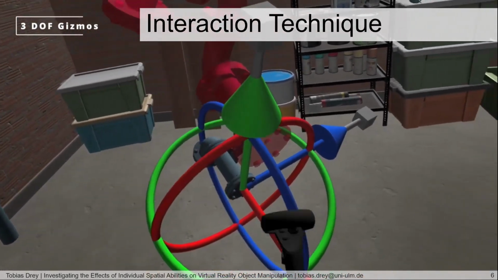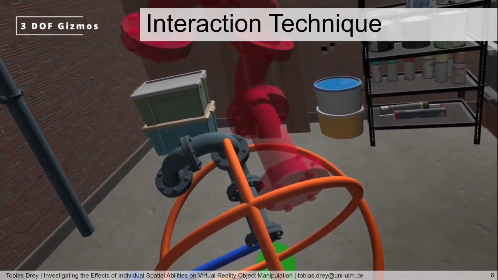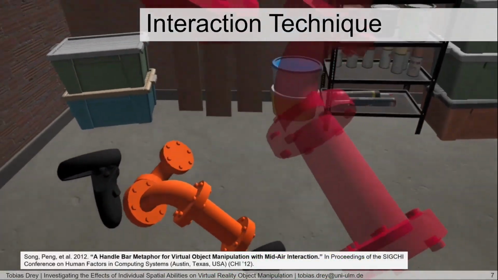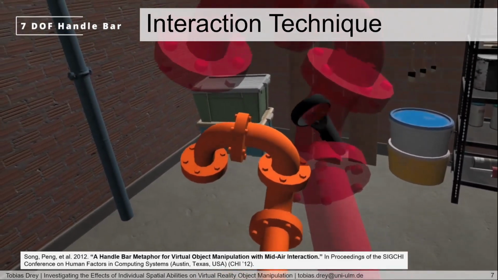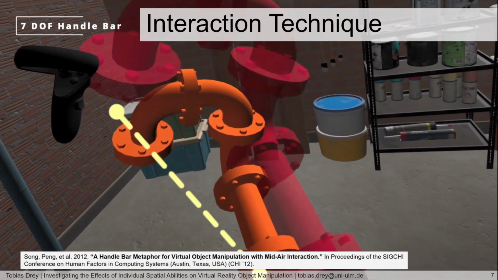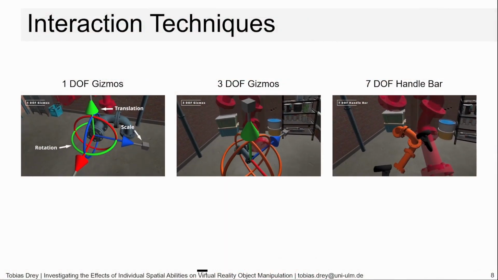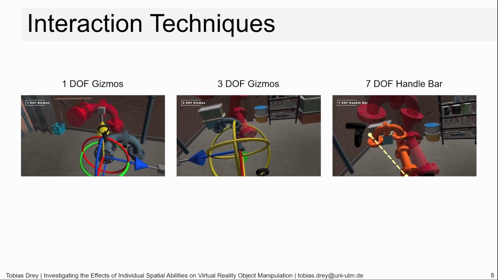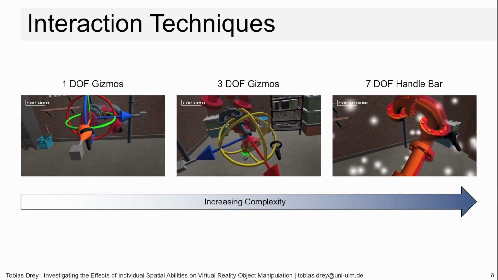For both, complex manipulations must be decomposed and performed sequentially when the task needs more manipulations than simultaneously possible with the respective gizmos. We further chose the handlebar metaphor for simultaneous 7 degrees of freedom object manipulation. It can handle all manipulations simultaneously, and participants need no decomposition, even for the most complex task in our study. This resulted in the 3 conditions for the interaction techniques: 1 degree of freedom, 3 degrees of freedom, and 7 degrees of freedom. These techniques provide an increasing complexity.